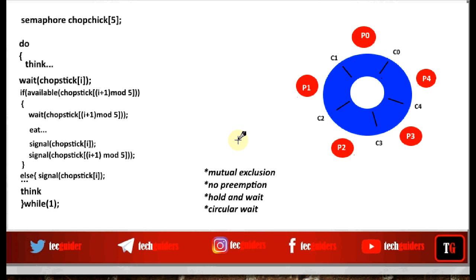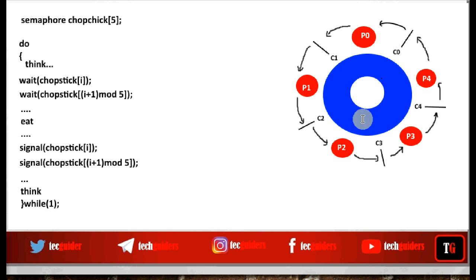Now let's try breaking the last condition, circular wait. For that, we shall first order the resources, or the chopsticks. Here the chopsticks are already ordered: C0, C1, C2, C3 and C4. Now let the philosophers try to grab the chopsticks in the increasing order. Here P0 is already requesting chopsticks in the increasing order. First C0 is requested, then C1.